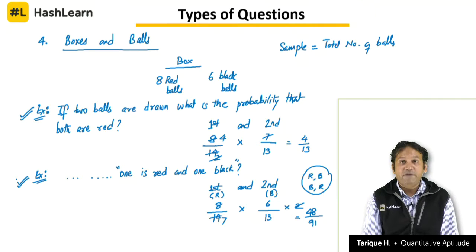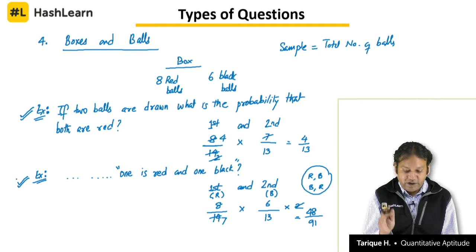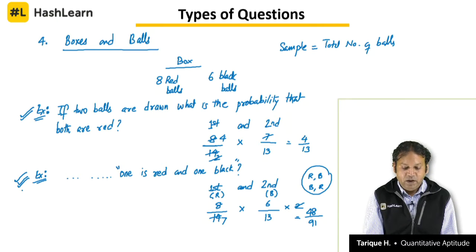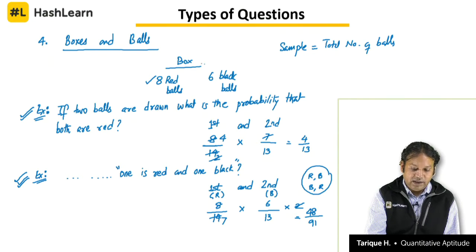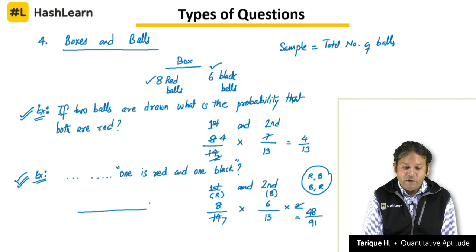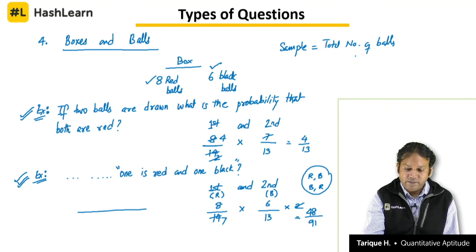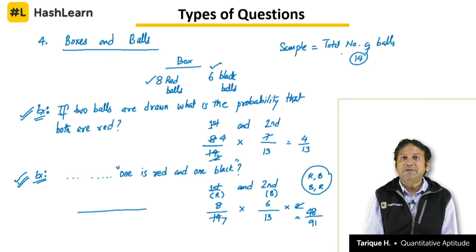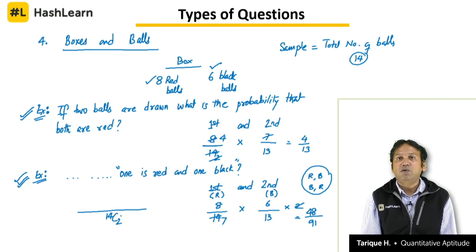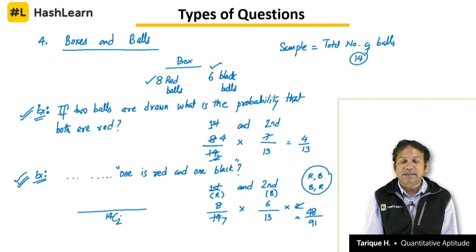How do we work out? Now if you want to solve this question using combination, one red, one black, there are 8 red and 6 black. 2 balls are drawn. First of all, if 2 balls are drawn from 14 balls, total number of ways of doing that is 14C2.